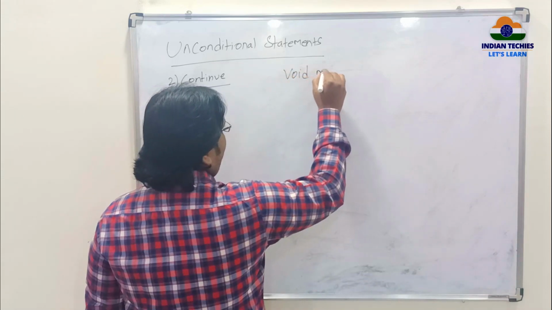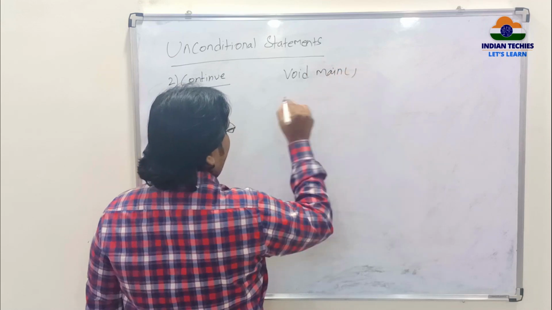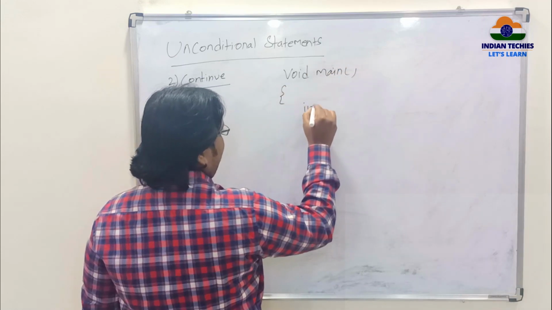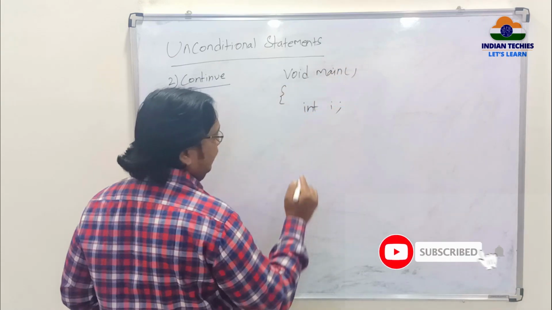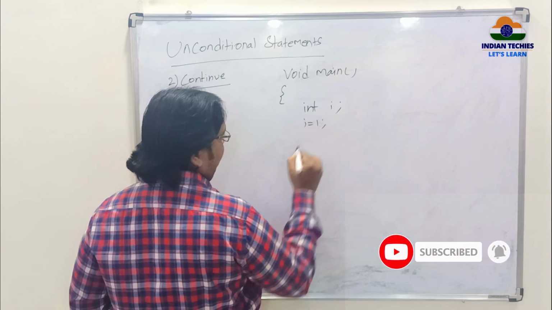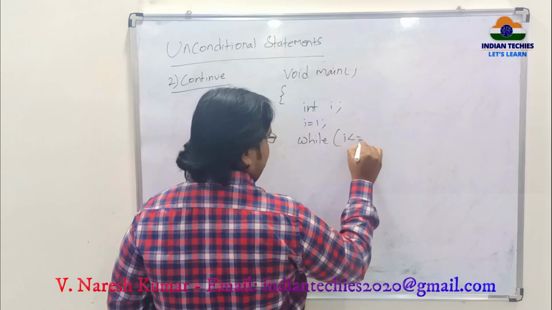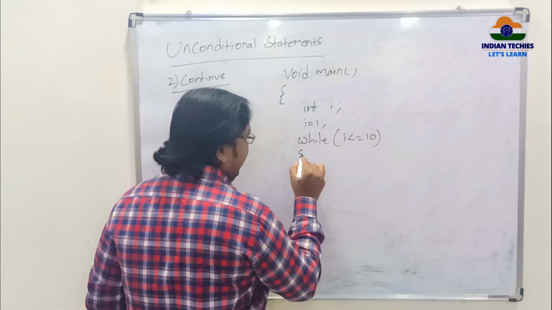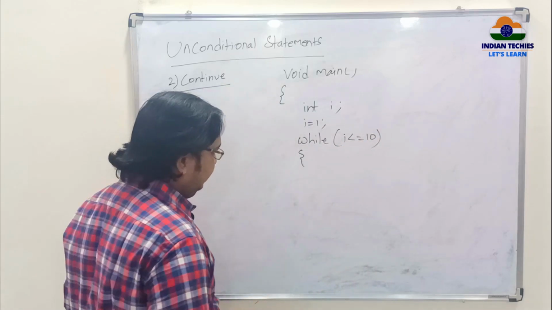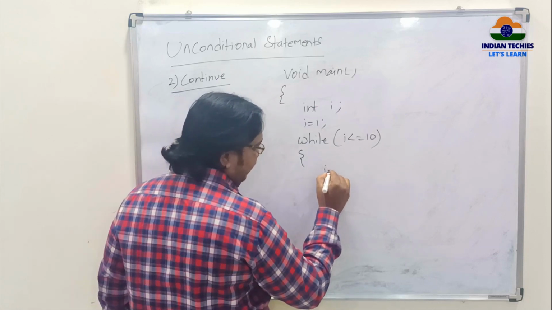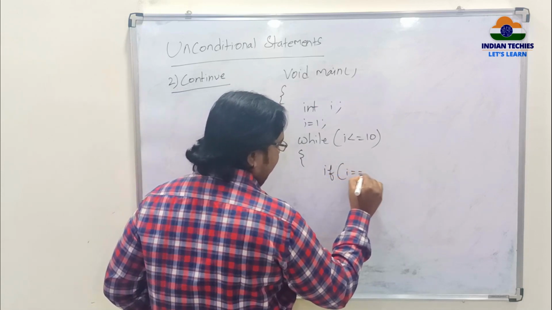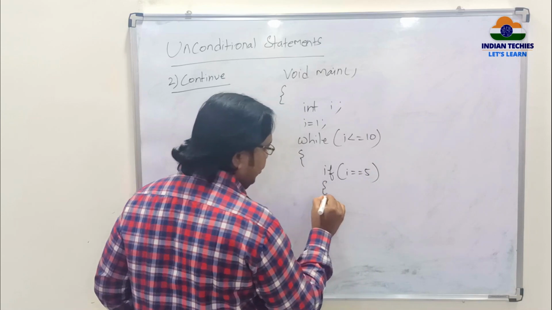void main, int I is equal to 1. So I am printing the loop till 10, I less than or equal to 10. Since I don't want to print 5, what I am doing is, if my I value is equal to 5, what should I do?